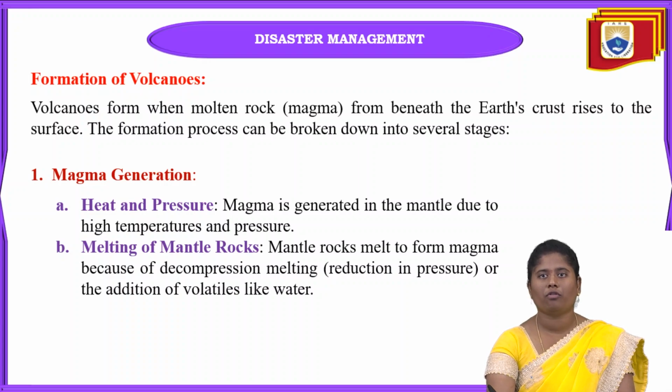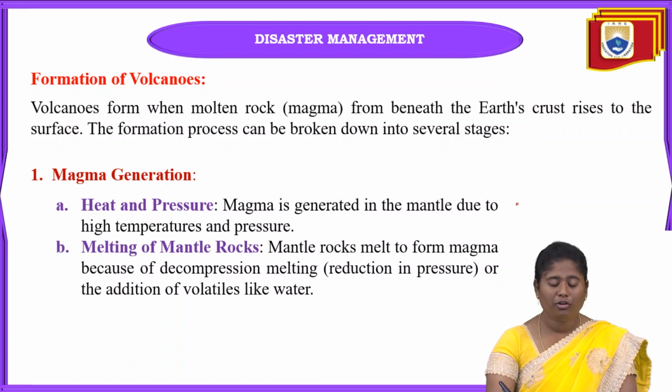Mainly, volcanoes are formed from magma. Why can this magma erupt as volcanoes? When, beneath the earth crust, this magma rises to the surface of the earth, then only volcanoes can be formed. Mainly we have many stages in the formation of volcanoes. Coming to the first one, that is magma generation.